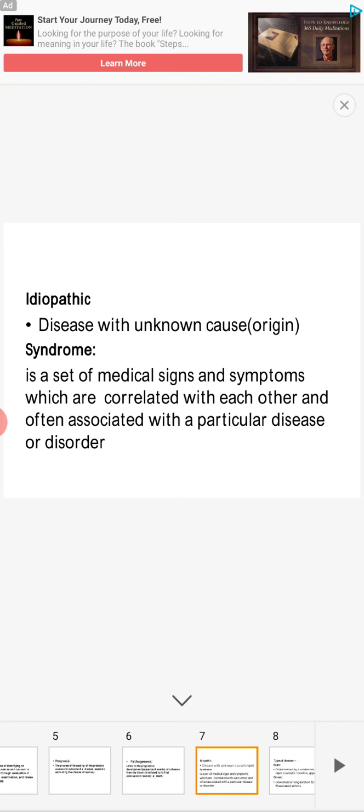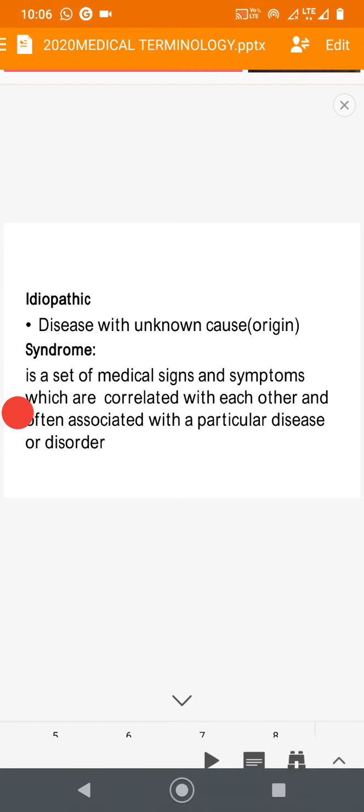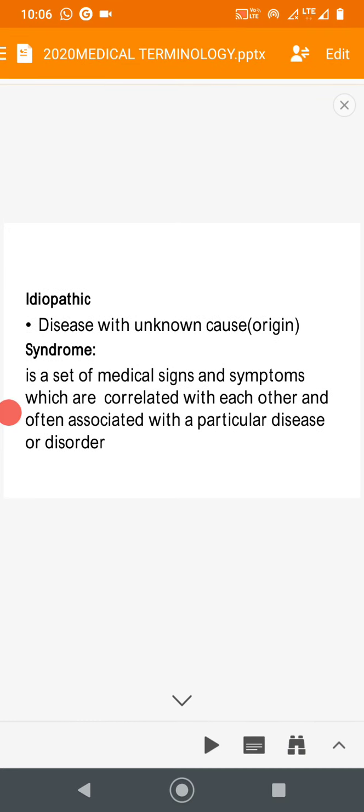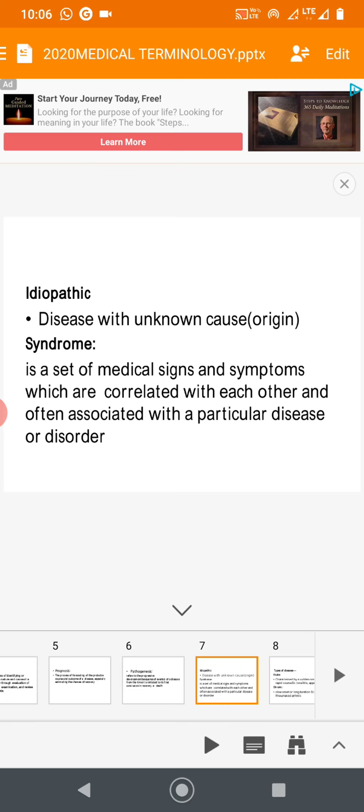Okay, that together we will call syndrome. For example, AIDS, acquired immunodeficiency syndrome. There is not only one symptom, like in general we say weakness or weight loss. There are other symptoms associated with other diseases, tuberculosis, and so on, everything may be associated. Okay.